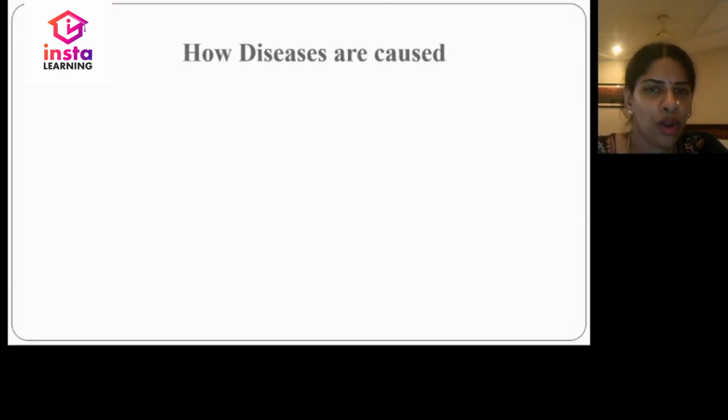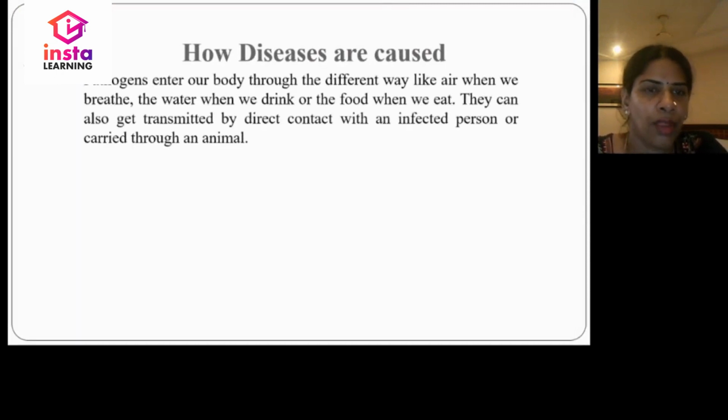How are diseases caused? Pathogens enter our body in different ways, like through air when we breathe, or by water when we drink, or by the food we eat. They get transmitted by direct contact with an infected person or can be carried through an animal.